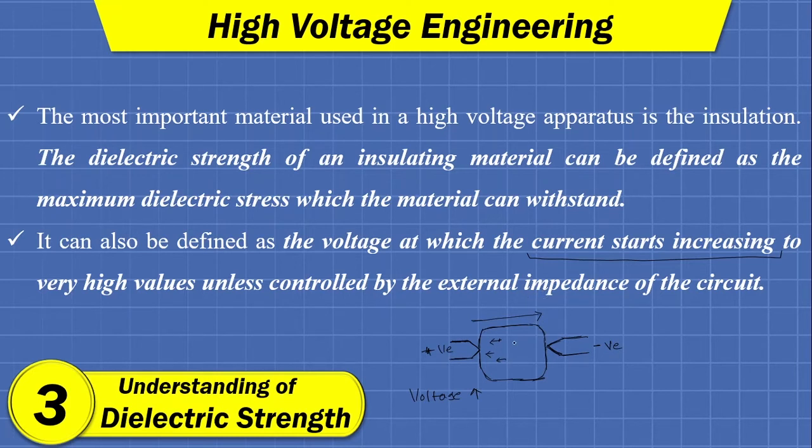So for any electrical appliance, once the operating voltage is known, we must utilize a material which can withstand that amount of voltage without a significant increase in the current. Once the current starts to flow in this dielectric material, we can say the breakdown has occurred.